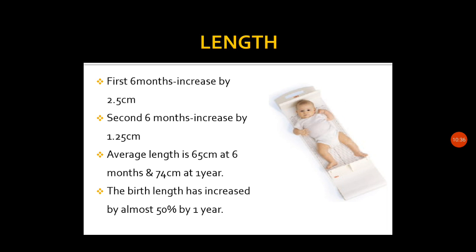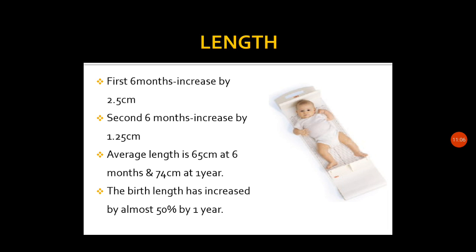So birth length has increased by almost 50 percent by 1 year. 50 percent of the birth length, if the child is 50 centimeter, is nearly 25. So 50 plus 25, that is approximately 74 to 75 centimeter at 1 year.